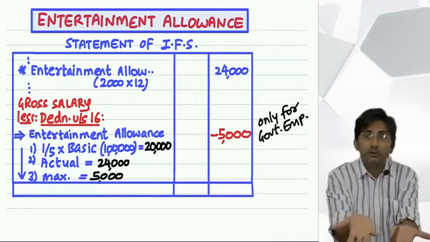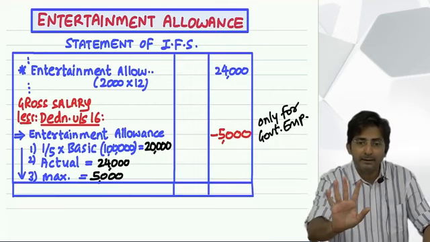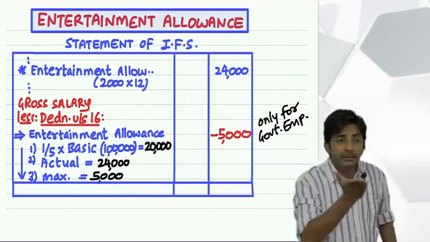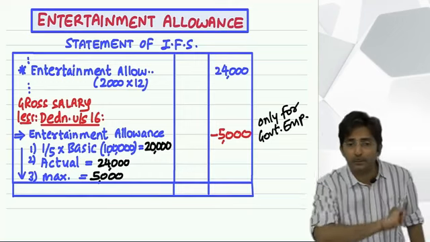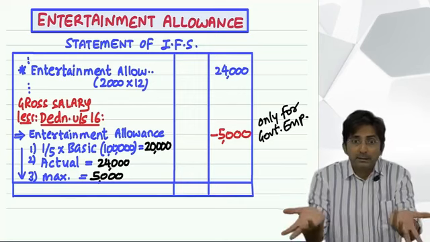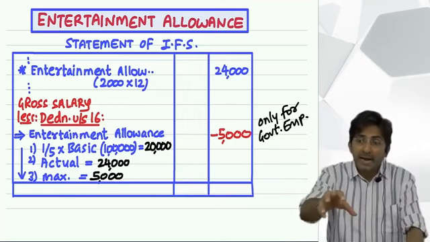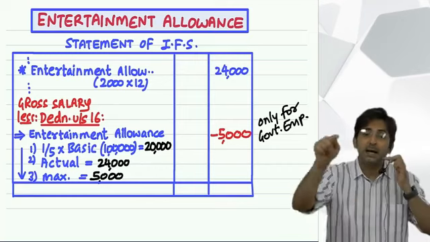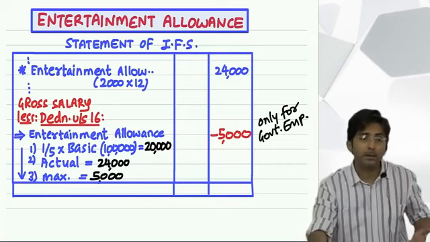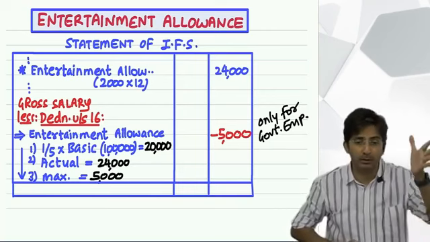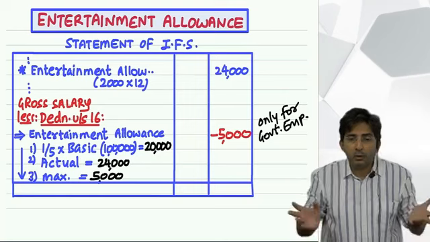So to the extent you spend for office, you should be exempted. Same thing government should have done here also. Because even entertainment allowance is for office purpose. The meaning of entertainment allowance is what? It is an allowance given to entertain clients and customers of the office. And since it is an allowance for office purpose, the rule should have been the same as it was in TC Udhar. But it is not like this.